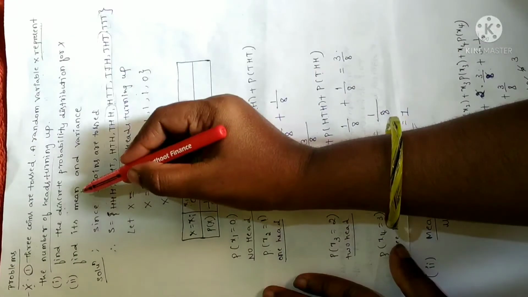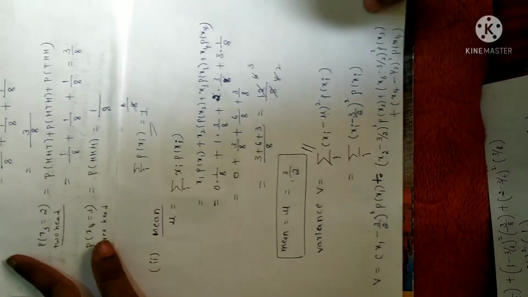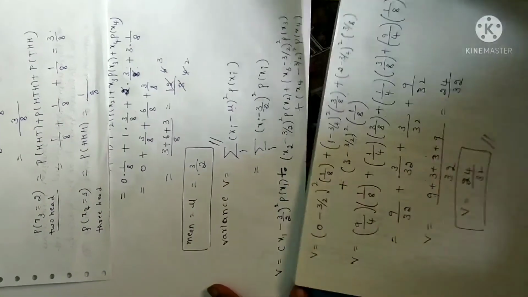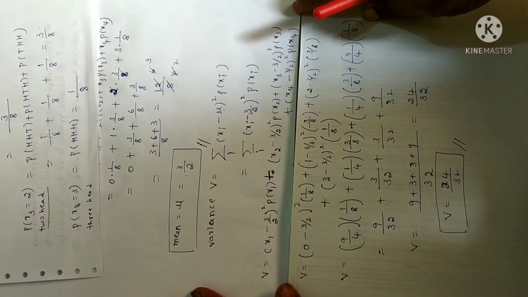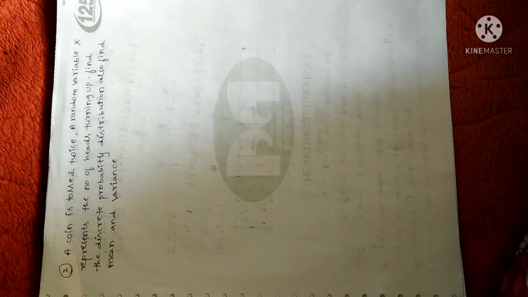And in the second question, they have asked you to find the mean and variance. So here I have calculated the mean. Next is the variance. I have used this formula as already given in the formula list. Here I have done a simplification. Hope it is clear. Now let me solve one more problem.